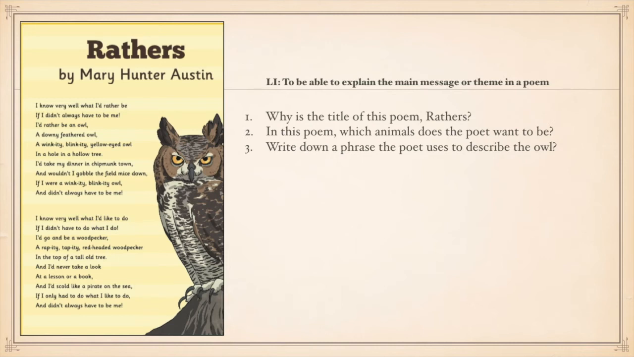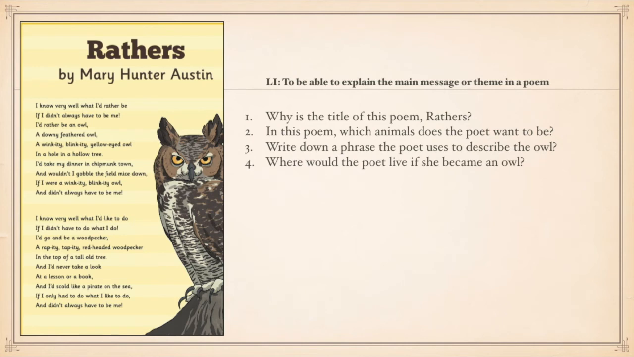Well, if you've listened to the poem and you've read a part of the poem, you realise all of this takes place in verse 1. So verse 1 is about the owl. So you should be able to look at the text or verse 1 and locate the information that you need.